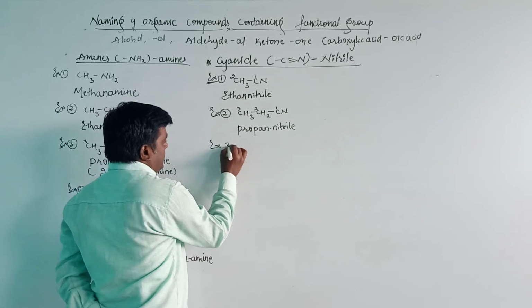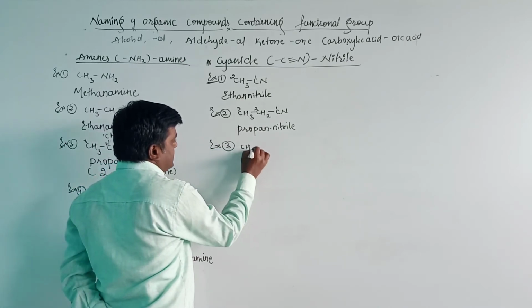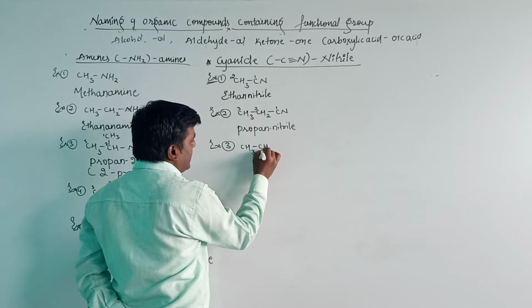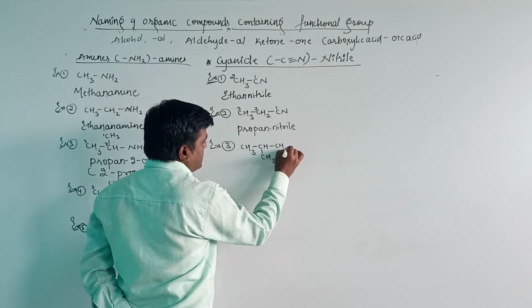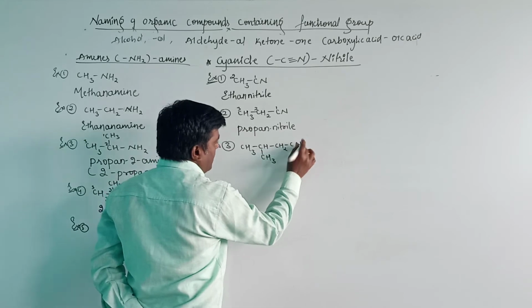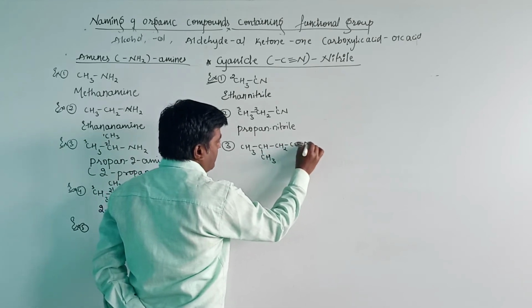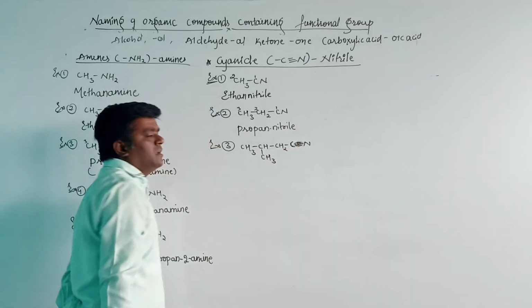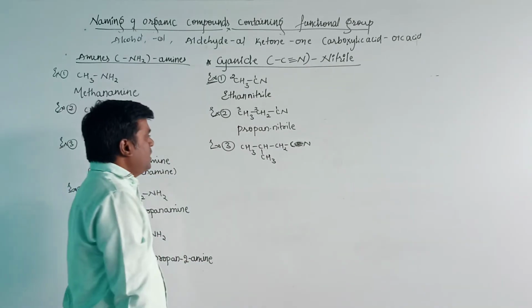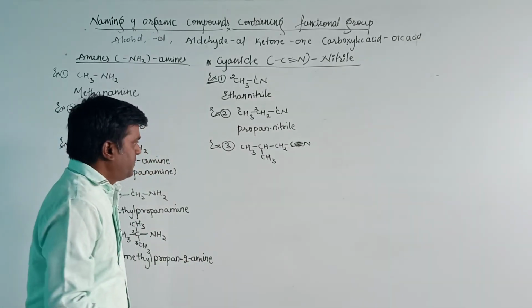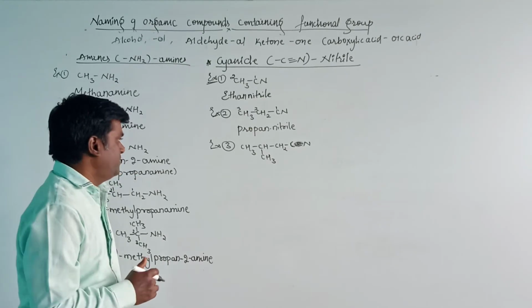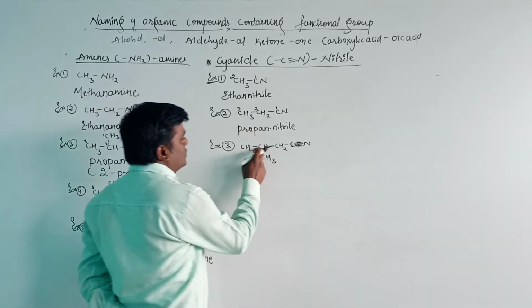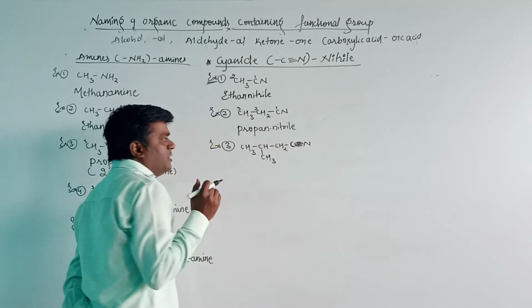Then third example, CH3CH CH3 CH2CN, or we can write C triple bond N. Now start by selecting the longest carbon chain. The longest carbon chain is 1, 2, 3, 4. Then start the numbering.